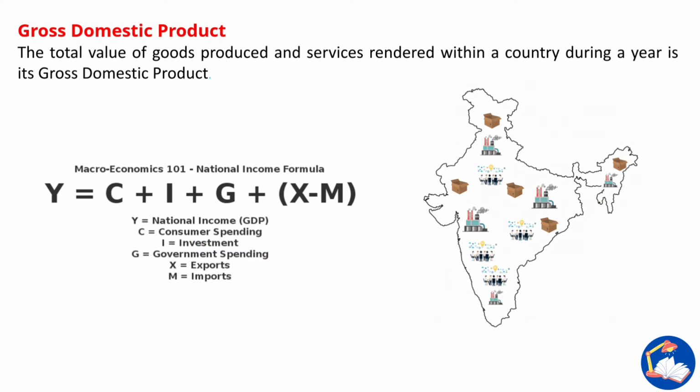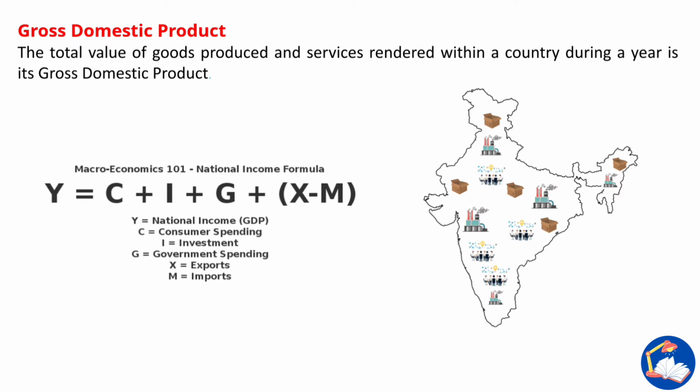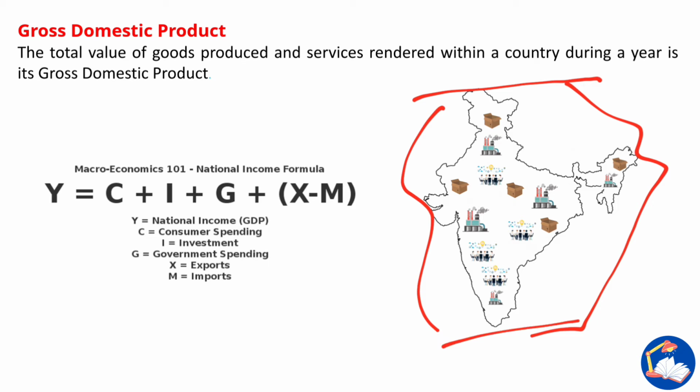Or suppose Tata has an office outside India and produces products in the USA, that amount is not calculated in the GDP of India. So that is to be noted. Only the income generated within the territory of India is calculated for GDP.